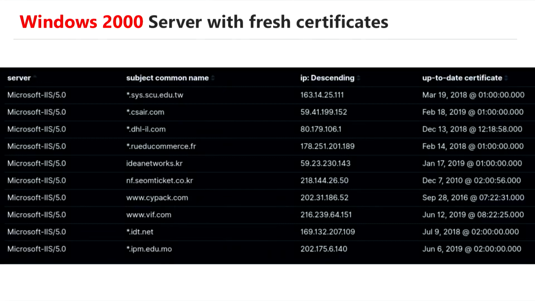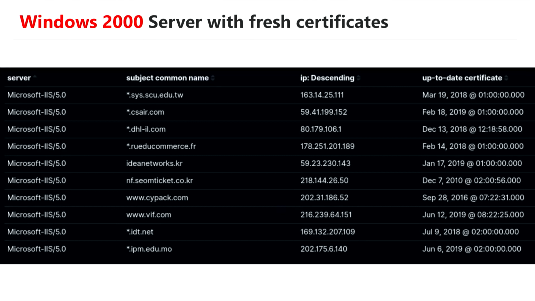Mostly people say, okay, it's maybe some old service they have forgotten to shut down. But then we can see here on the right side the start validity date of the certificate. And there you can see there are servers running for some purpose, because outdated, forgotten servers don't get new SSL certificates, right?